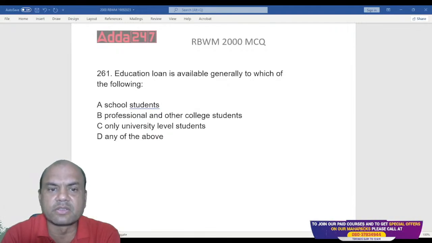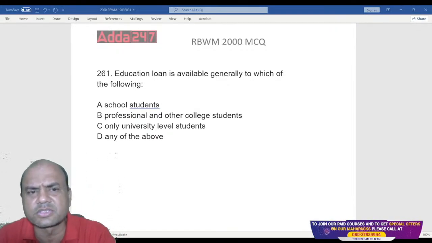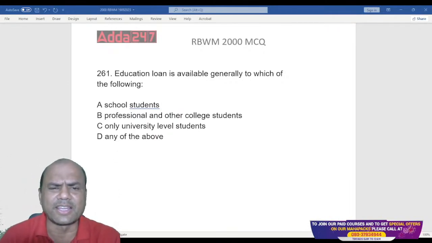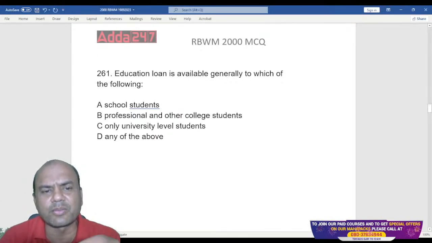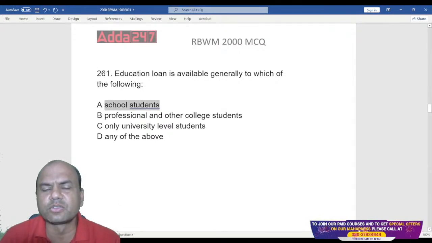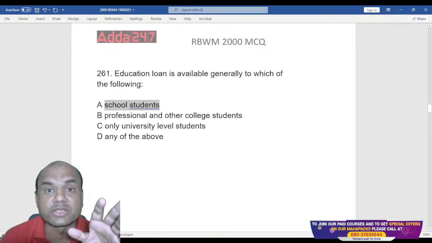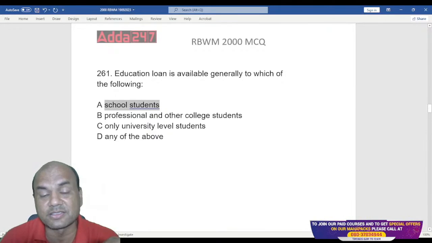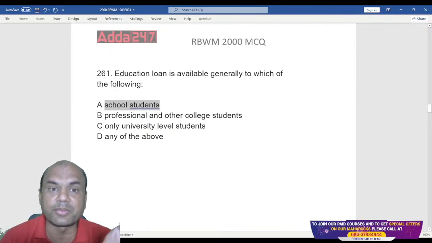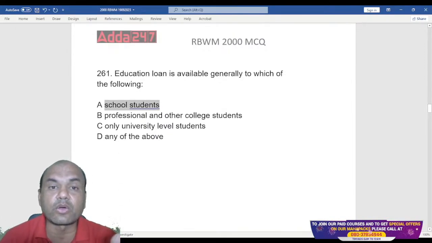Who gets the education loan? School students? Have you seen any schools getting the education loan? I think within some years they'll also require it because the school fees are so huge now, isn't it? Look at the primary school fees in the private schools. They are around 2 lakhs, and in metro cities around 4 to 5 lakhs. Many of you might be staying in metros, you might be seeing those private school fees. In tier 2 cities, they are around 1.5 lakhs.